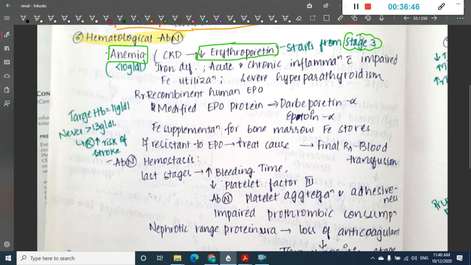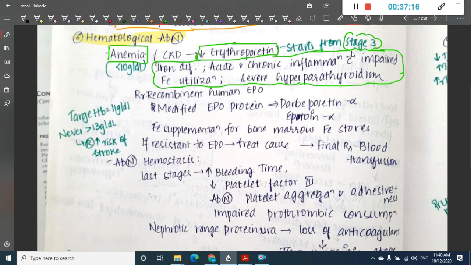Okay, so this anemia can be of different types. It can be related to iron deficiency, or to acute and chronic inflammation with impaired iron utilization, or it can be due to severe hyperparathyroidism.